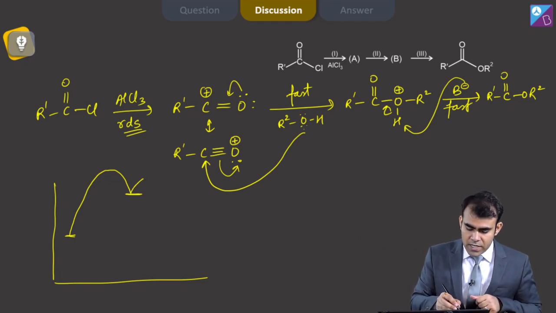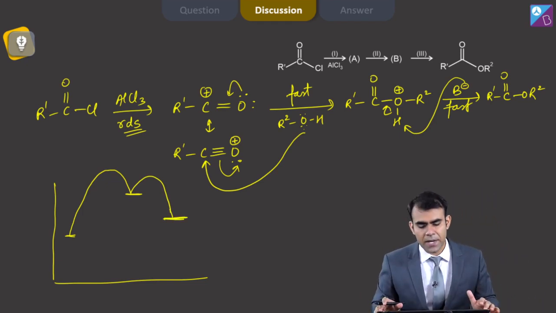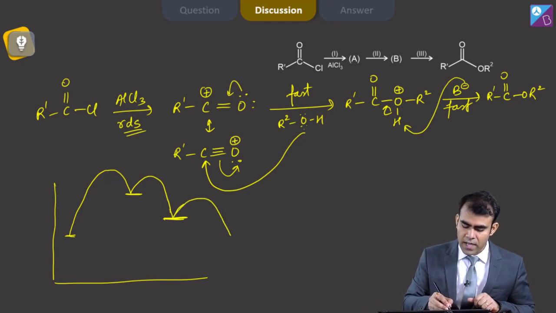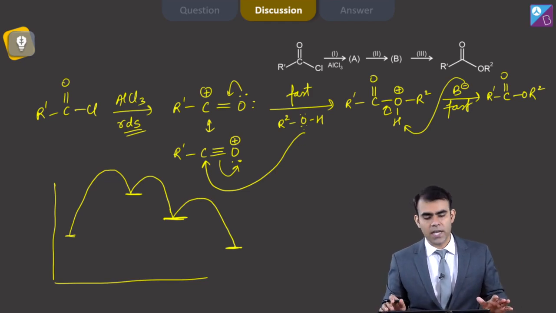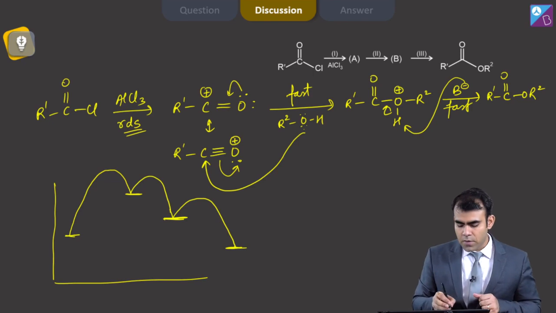So it approaches and forms a more stable intermediate, this one, that's why the attack is happening. And finally, after loss of this H plus, we get the desired product, this one, having the lowest energy. Now this is the potential energy diagram of my compound.